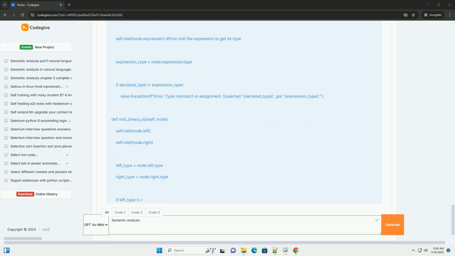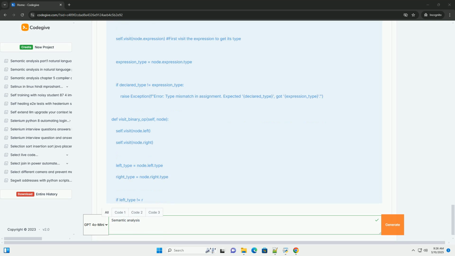Type inference: implement type inference, where the compiler can automatically deduce the type of a variable based on its usage. This is common in languages like Python and JavaScript. Object-oriented features: add support for classes, objects, inheritance, and polymorphism. This will require more sophisticated symbol table management and type checking.